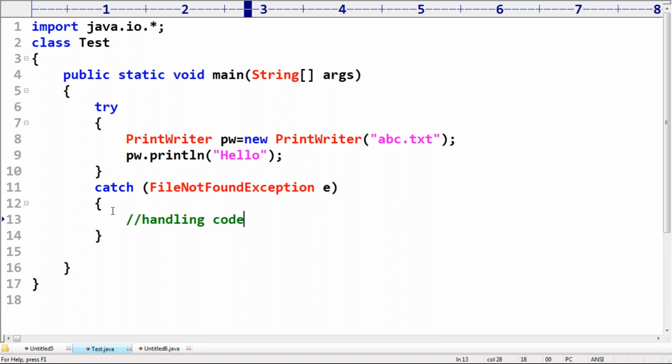The compiler is always going to check only syntax, whether we are writing a catch block or not. Inside the catch block, what code you wrote doesn't matter.